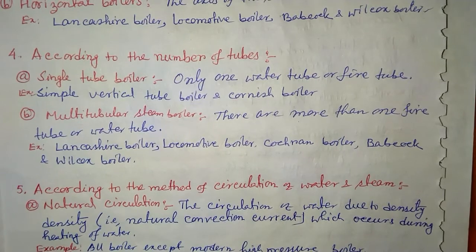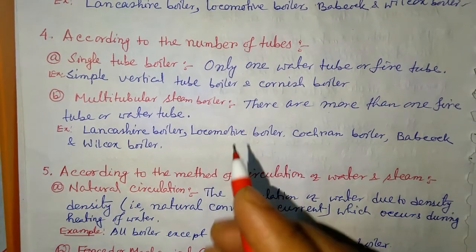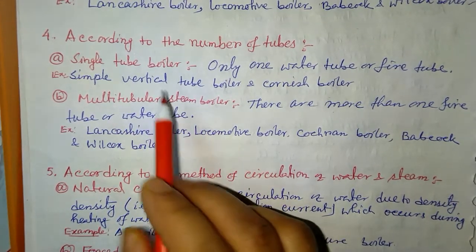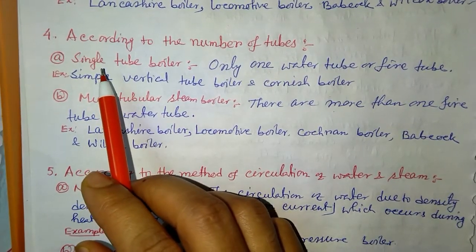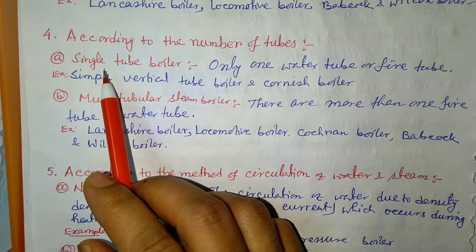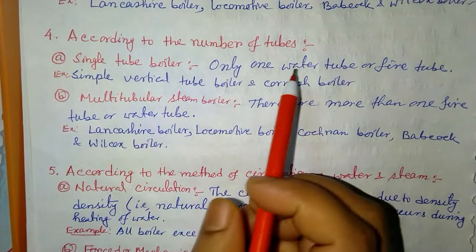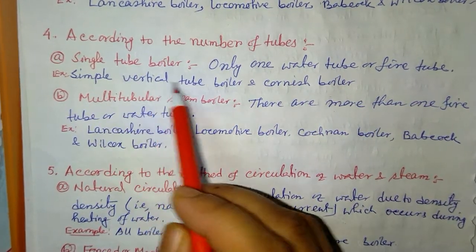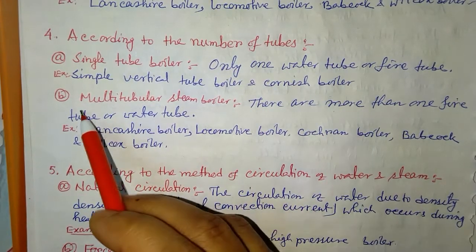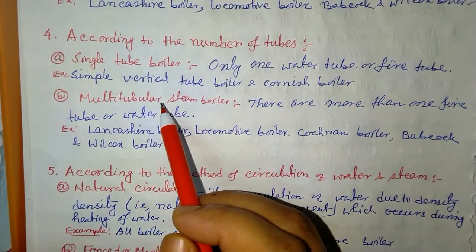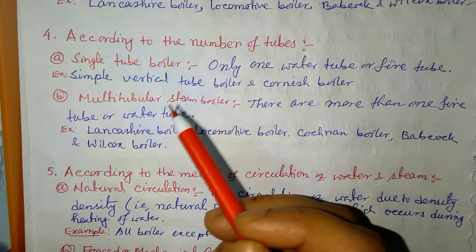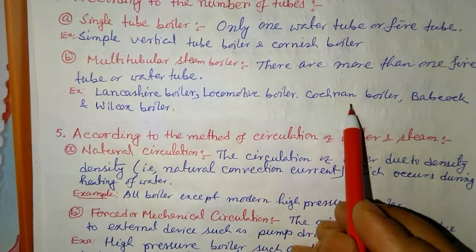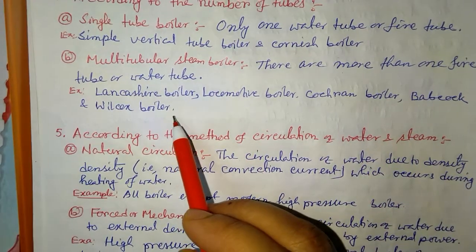Okay, now the next classification we will see is according to the number of tubes, that is, according to how many tubes are there. Here we have the single tube boiler and the multi-tubular steam boiler. Single tube means only one tube will be there, only one water tube or fire tube, whatever it is. Examples are the simple vertical tube boiler and the Cornish boiler. On the other hand, multi-tubular means more than one tube is present, fire or water, whatever it is. Examples are the Lancashire boiler, locomotive boiler, Cochran boiler, and Babcock Wilcox boiler.